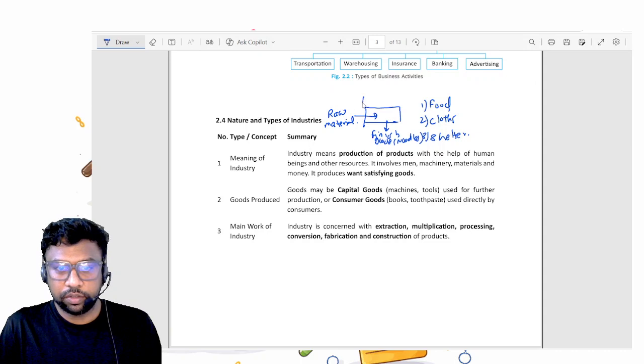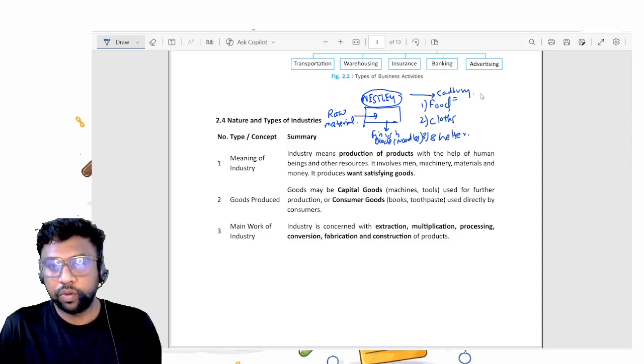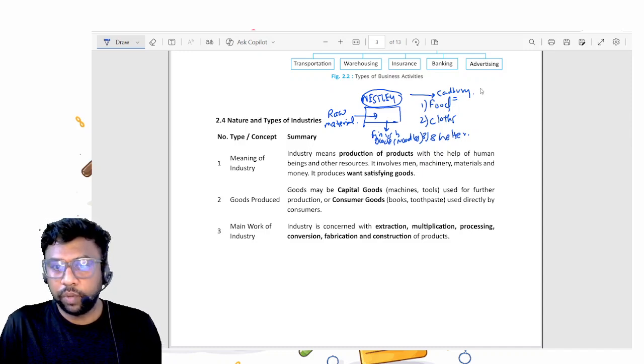Now one company doing this is Nestle. Like Nestle, there are other companies as well, like Cadbury in food, and Kellogg's in the breakfast food industry.